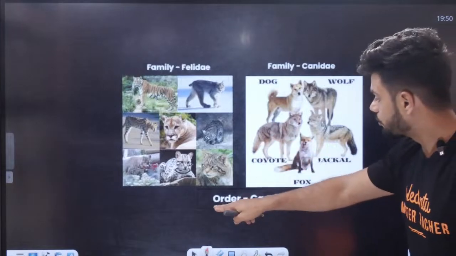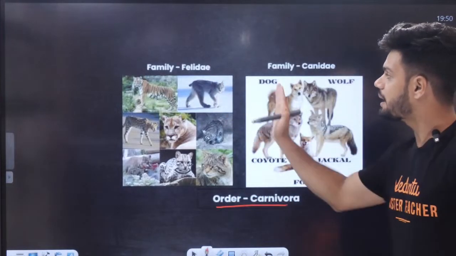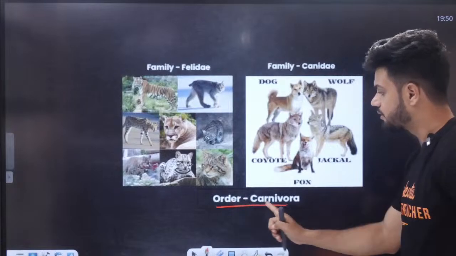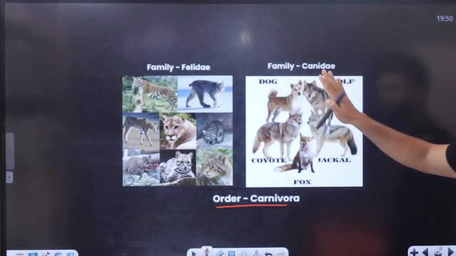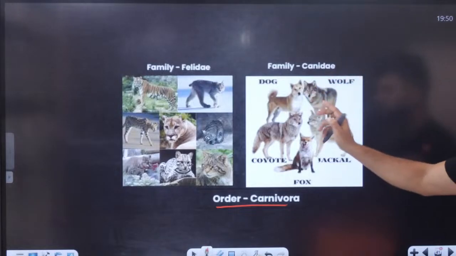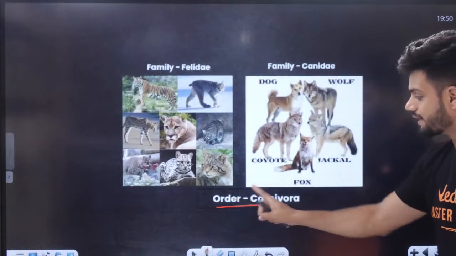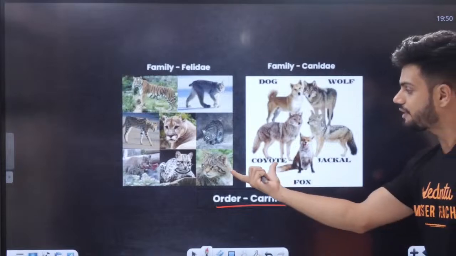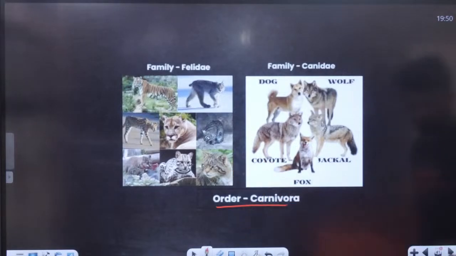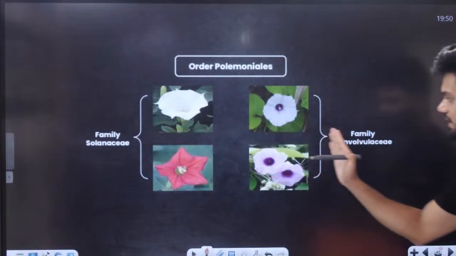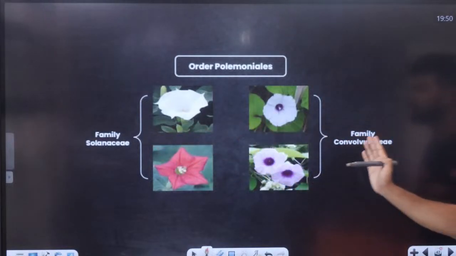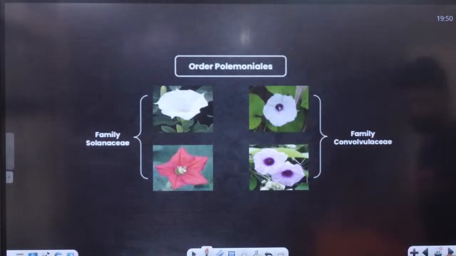Now, what is order? Many families grouped together, we get an order. For example, Felidae, which is your cat family, and Canidae, which is your dog family, both belong to the order Carnivora. So many families grouped together, one order. One more example: family Solanaceae and family Convolvulaceae both belong to the order Polemoniales.